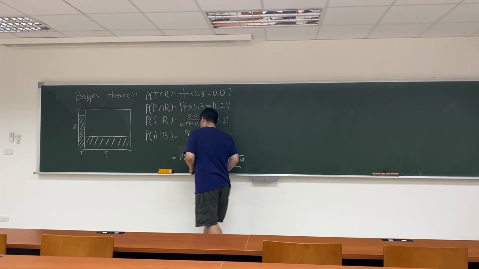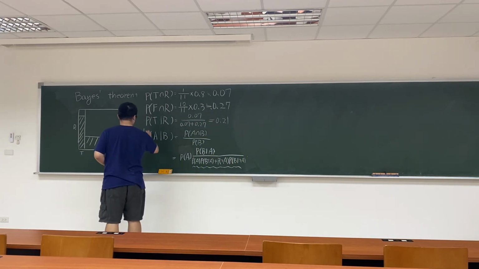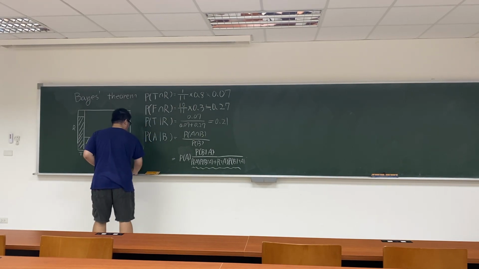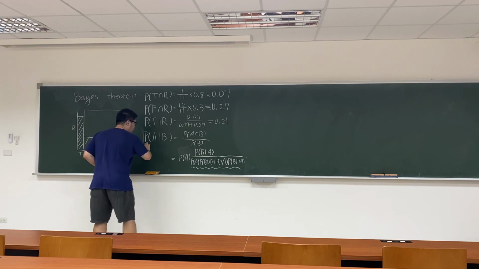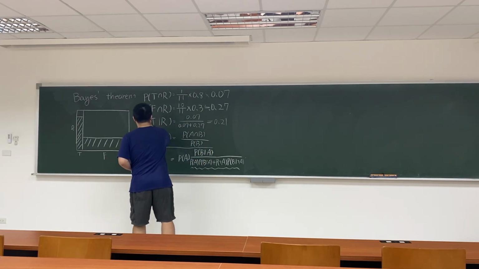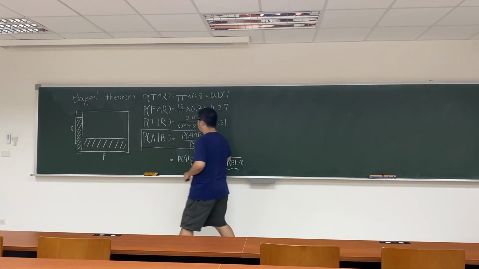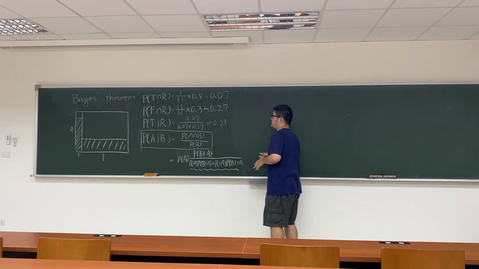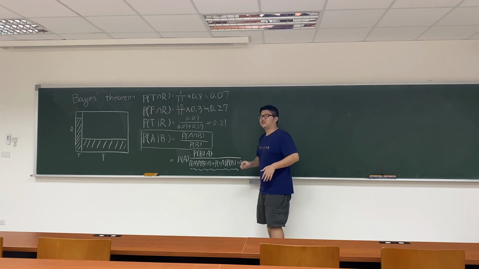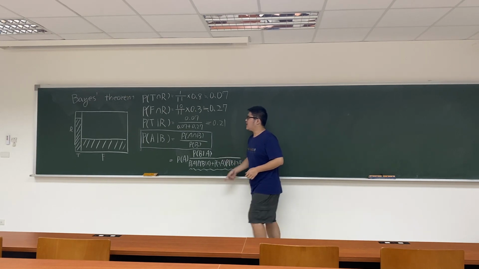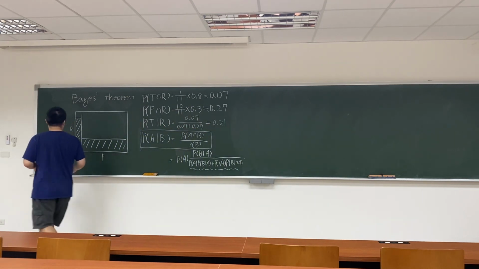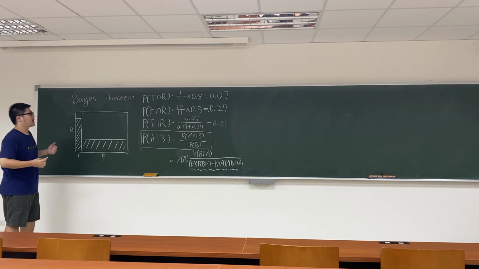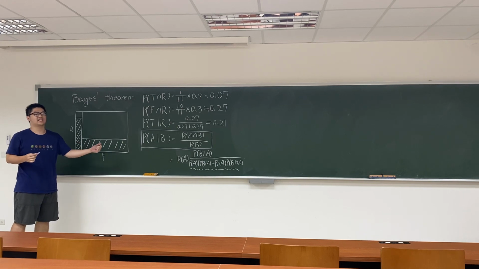So the part right here, let's give it another color, the part right here is what we call the Bayes theorem. And the lower part here is the heart of the Bayes theorem. But I don't want you guys to memorize this. Instead, I want you guys to memorize this, since this gives you a more visible way to comprehend the concept behind the Bayes theorem.